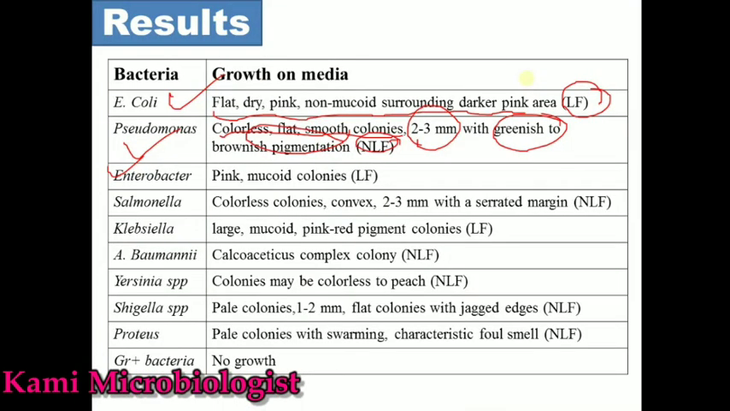Then we have fourth, Salmonella. Salmonella is a non-lactose fermenter bacteria. There are some lactose fermenters, but mostly Salmonella species are non-lactose fermenting bacteria. They produce colorless colonies which are 2 to 3 mm, convex colonies with serrated margins.